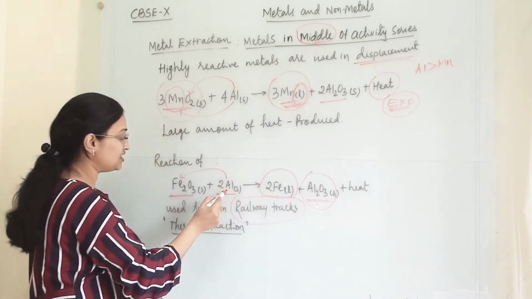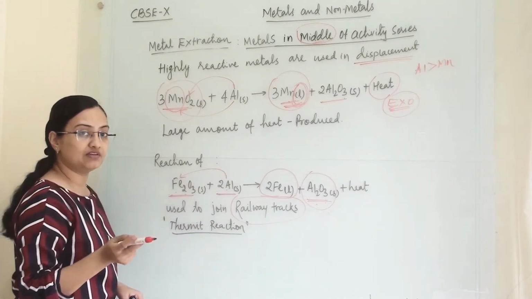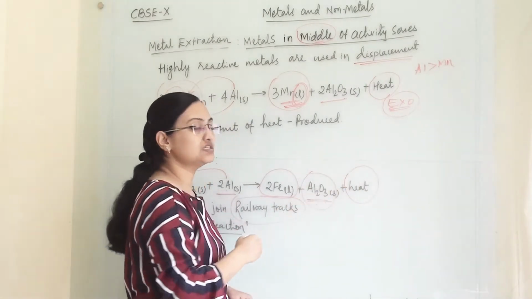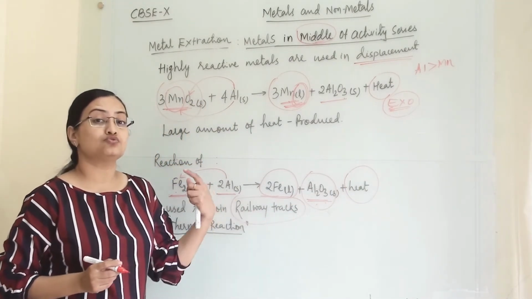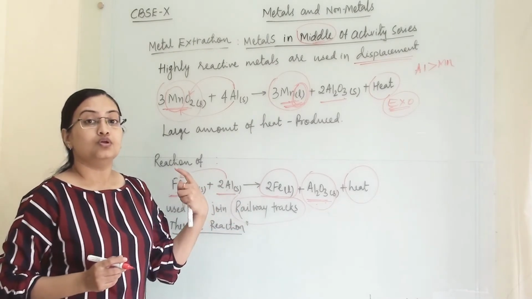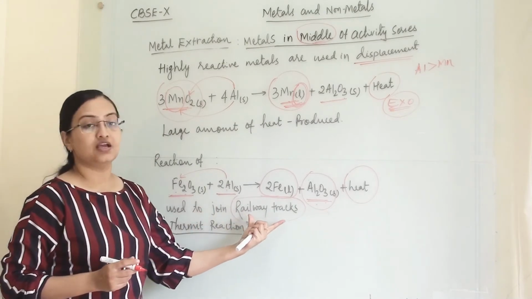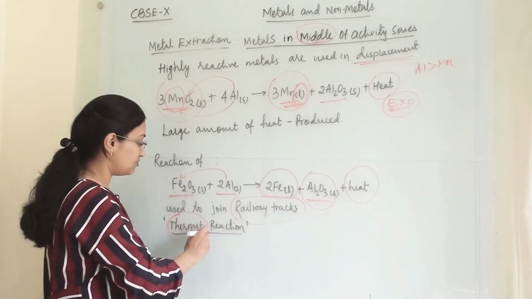Here aluminium has replaced iron because aluminium is comparatively more reactive than iron, and a large amount of heat is generated at the end. This heat is so much that we use it to join railway tracks, and this reaction is termed as the thermite reaction.